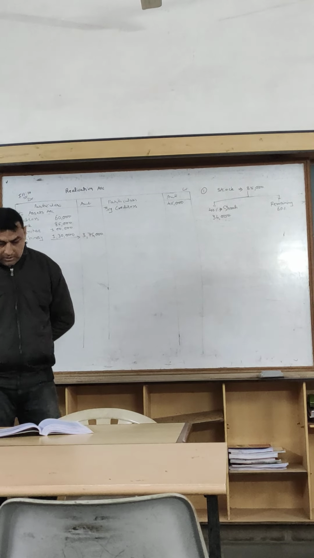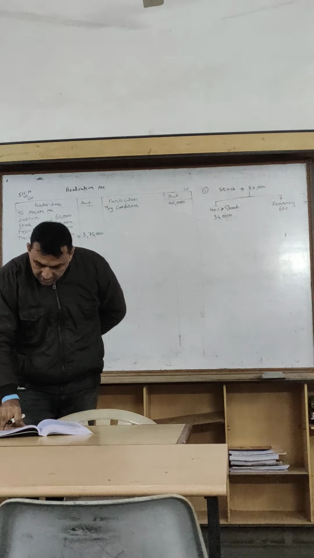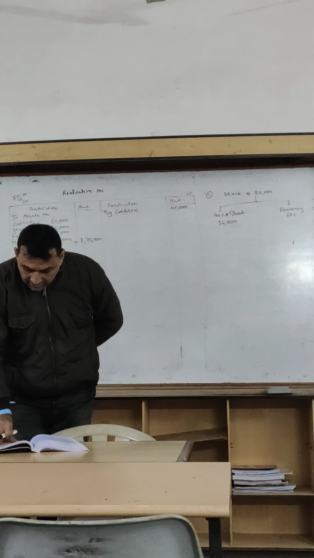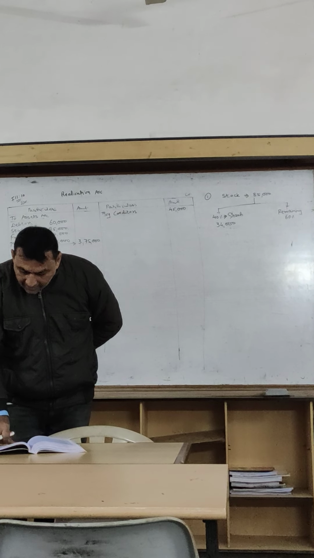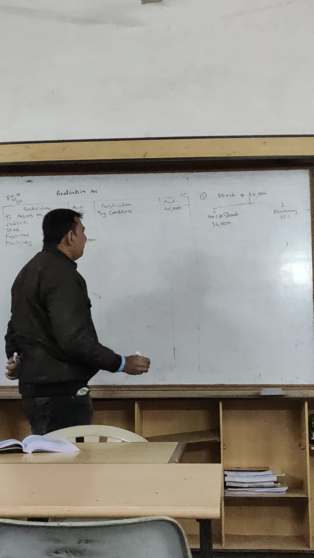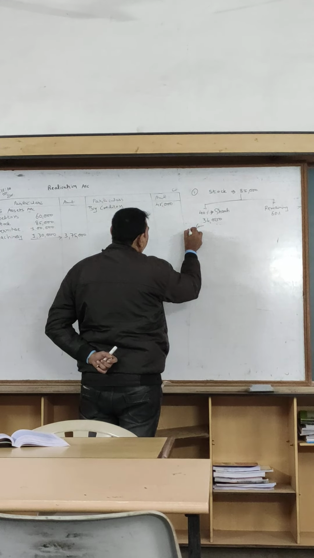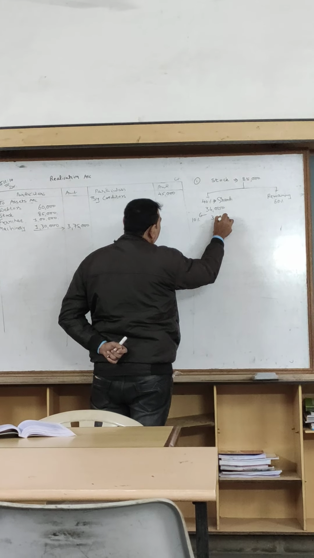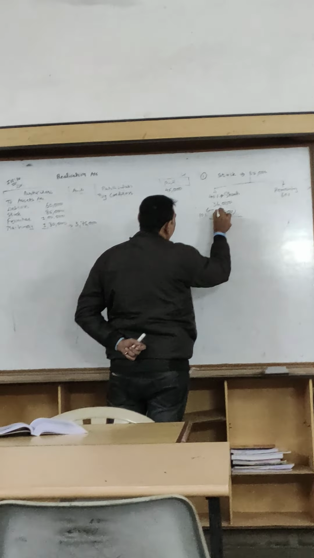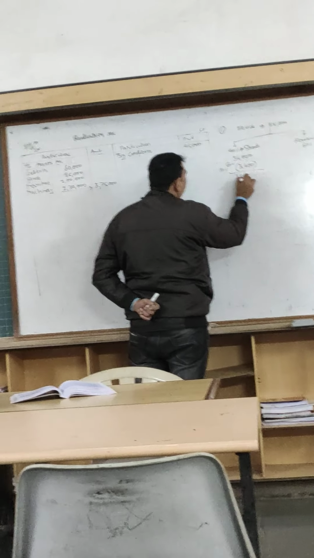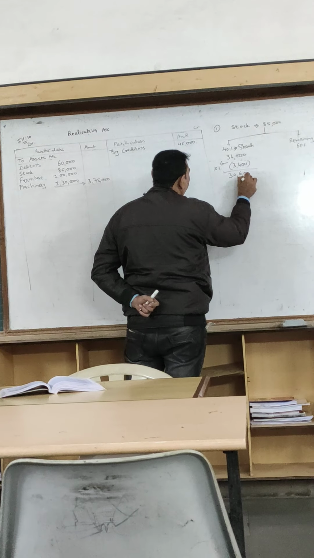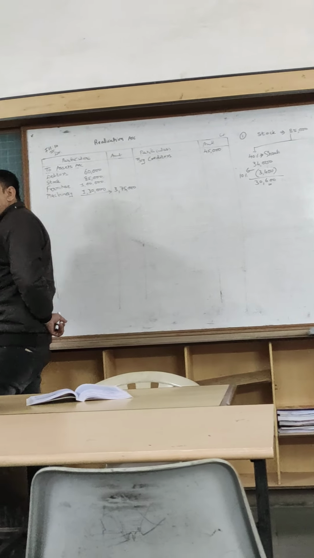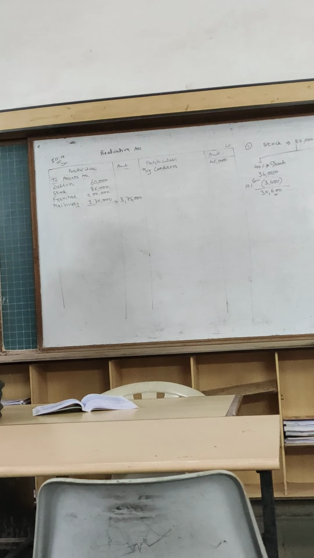These 40% stock taken over by Santi at 10% less than its book value. That means minus 10%, which is 3,400. So it is 30,600. So first of all, we will release that asset taken over by Santi.